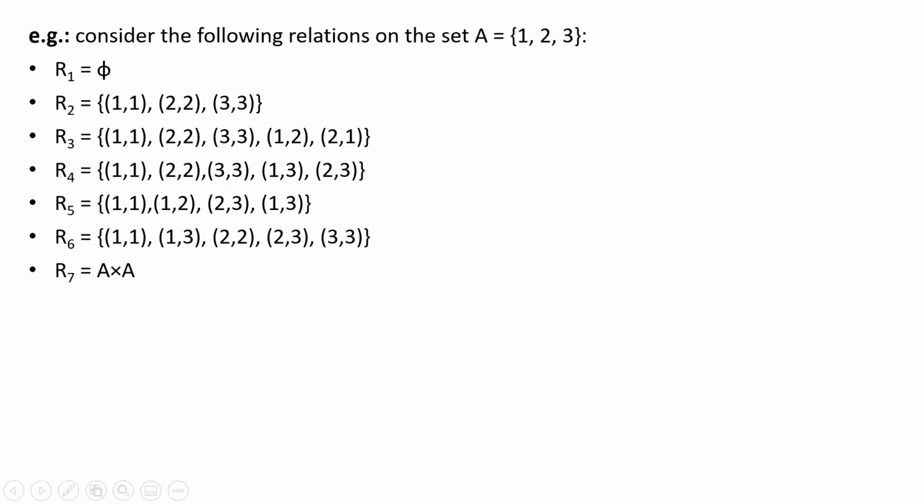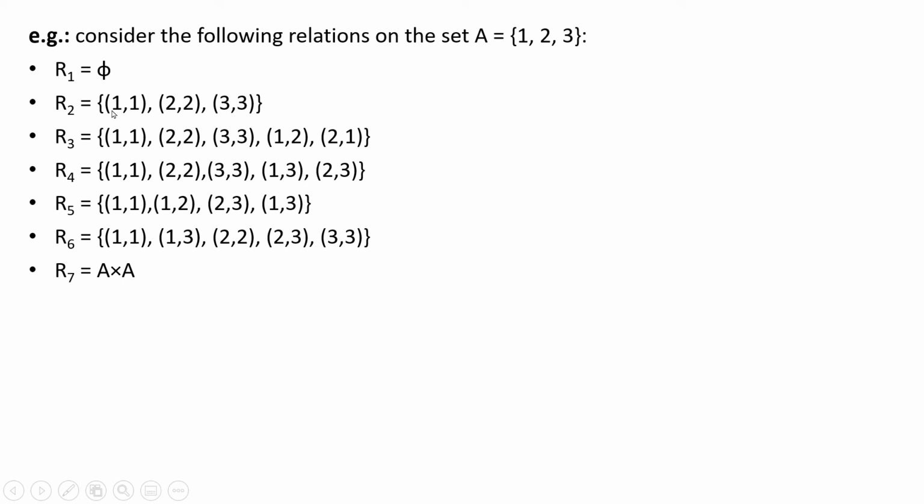So we have an example. Consider the following relations on the set A which has the elements 1, 2, 3. We have relation R1, that is phi, the empty relation. Obviously phi is not reflexive, so it is not a partial ordering relation. Then R2 has the elements (1,1), (2,2), (3,3).